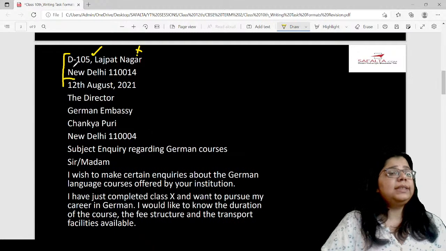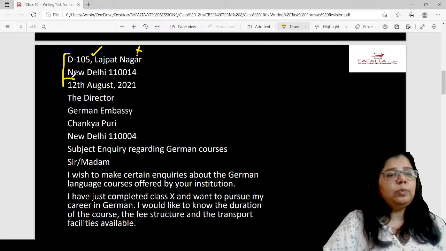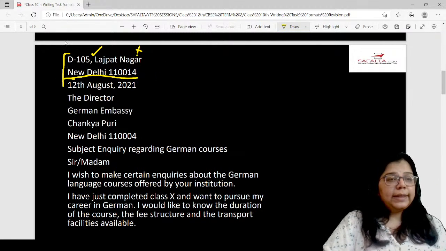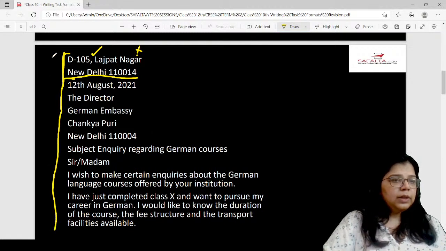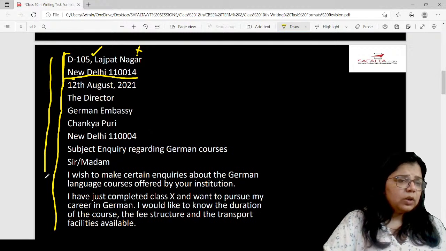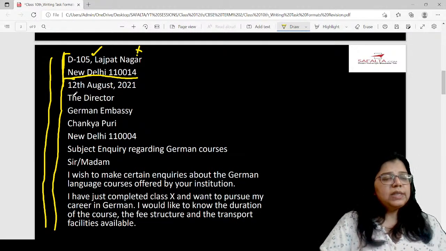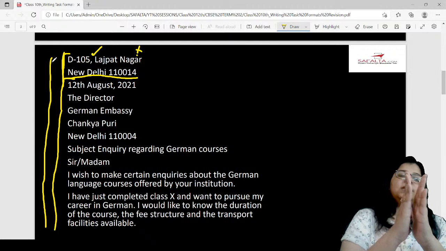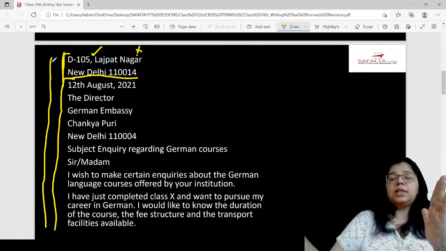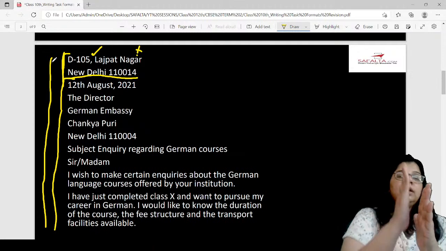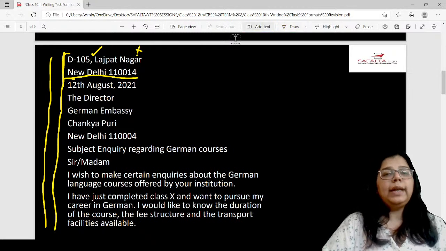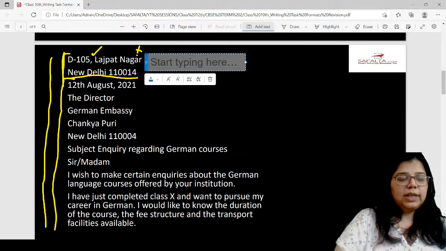So the sender's address is D105 Lajpat Nagar, New Delhi 110014. Okay, this is the sender's address. After that you leave one line. So see, if this is your answer sheet, this is your left corner, right? Sorry, these lines are really crooked because I don't have a scale with me. So if this is the left corner, this is where you will start from. You will not start from here, you will not start from here. You're going to start from here, right where the left margin is. After writing the sender's address, please leave one line.